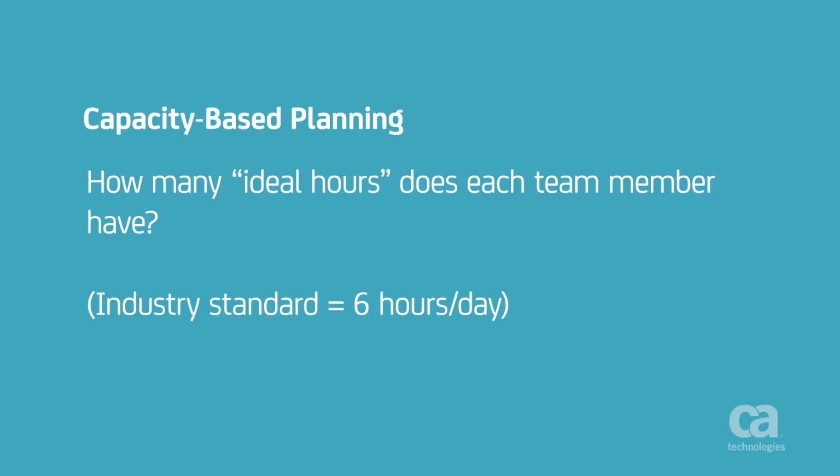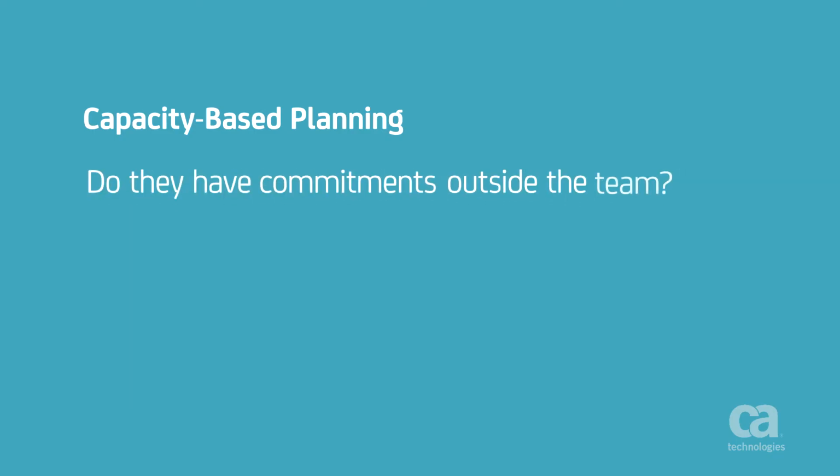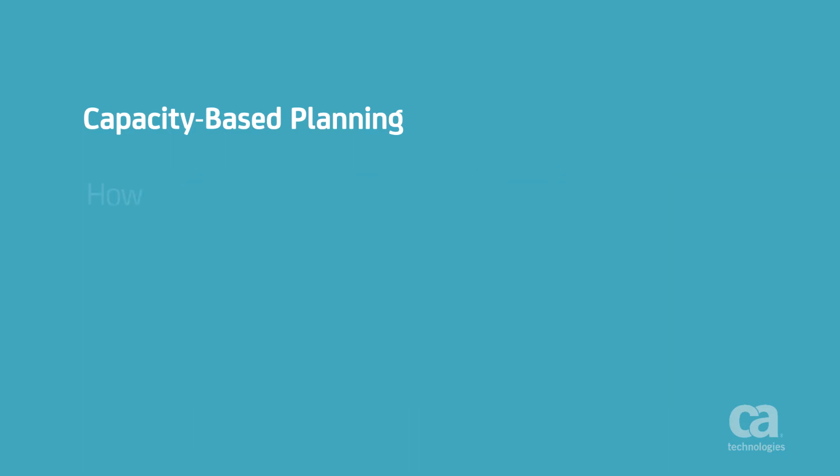Basically, the team determines its total capacity for the iteration. That is, how many hours does each team member have available? We only count the hours we really have available to work on stories in the backlog, meaning we have fewer than 8 a day. 6 is the industry standard, and even fewer than that if any team member has commitments outside the team. The team then estimates each story in ideal hours, meaning time on task, not counting interruptions, inefficiencies, and wait states. These are task-level estimates, which take into account differences in specialty and seniority.